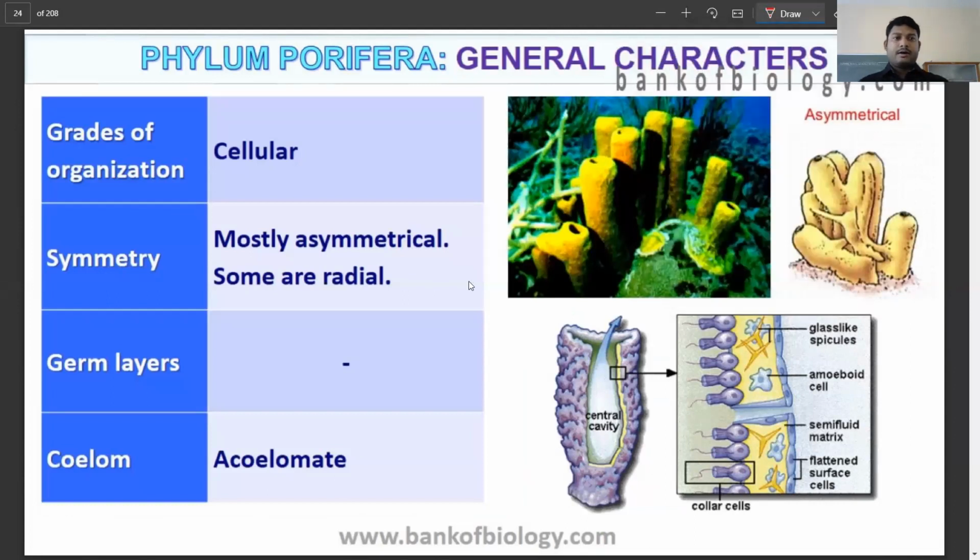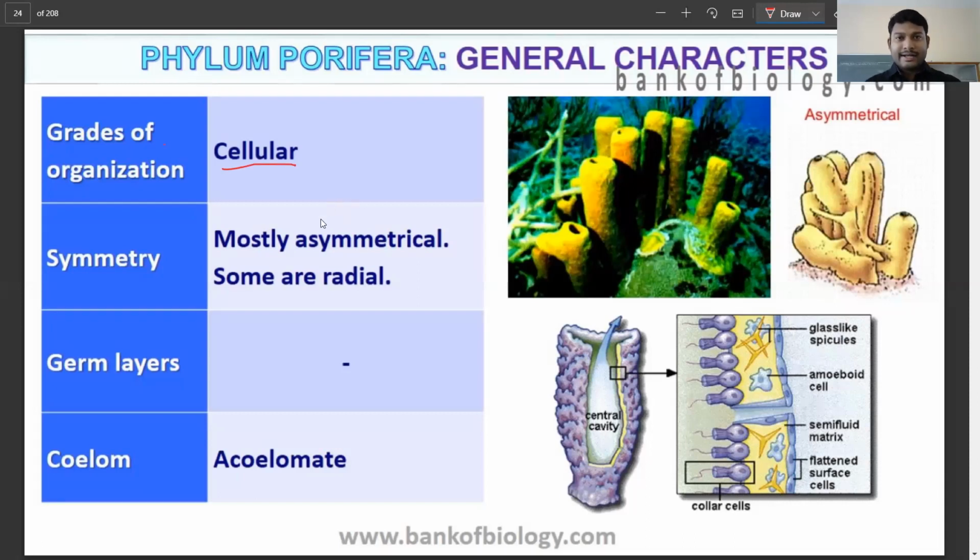So to start with, always what we'll do, we'll talk about a few of the basic features that we described yesterday, including the level of organization, symmetry, and the body cavity, that is your coelom, and germ layers. So to start with, when we talk about the phylum Porifera, it is the most primitive one, and what we see is a cellular level of organization.